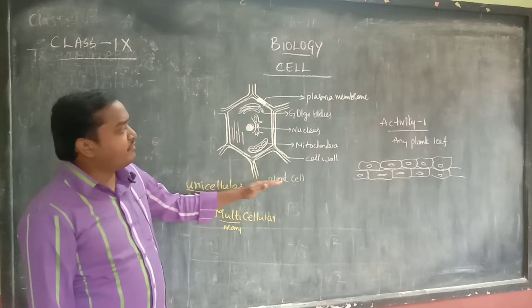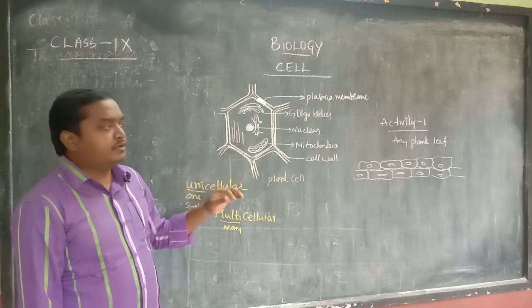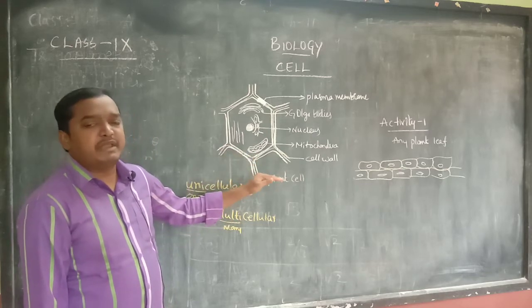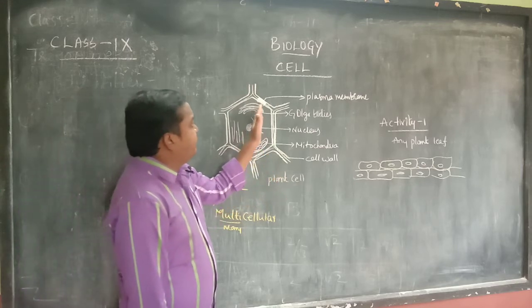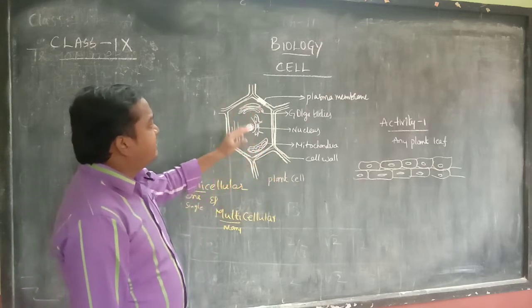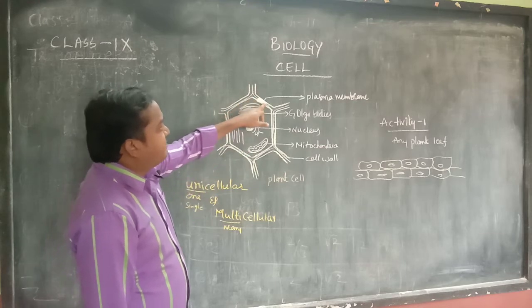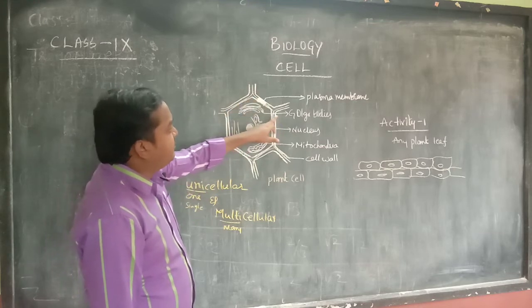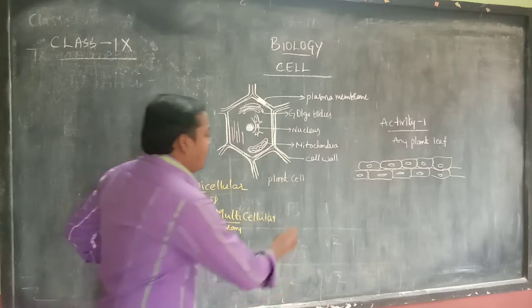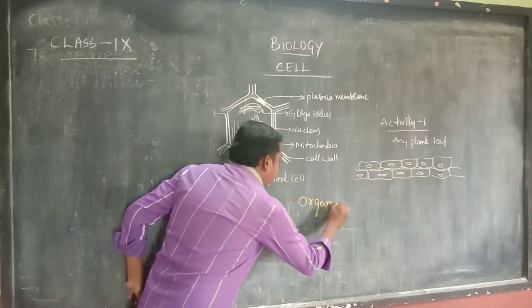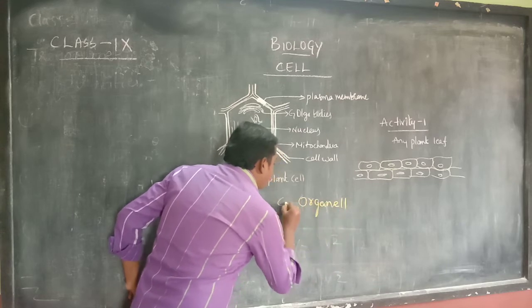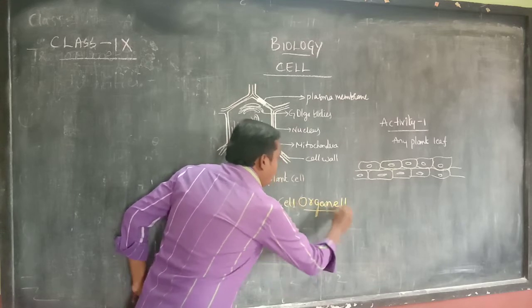Next, we are going for the detailed study about the difference between the plants and the animals. So, if you see the structure of the plant cell, you can see here plasma membrane, outermost, and the Golgi bodies. These are the cell organelles. Cell organelle. What is cell organelle?